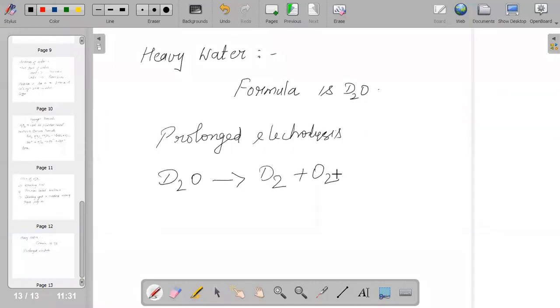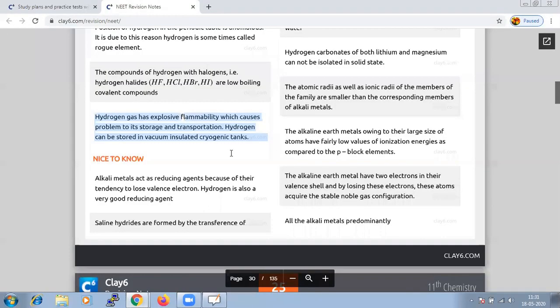And when heavy water reacts with a metal, Na plus D2O, then it gives NaOD plus D2. In the same way, it helps in the formation of deuterates. Hence, we could say that for the formation of heavy water, we use the isotope deuterium.